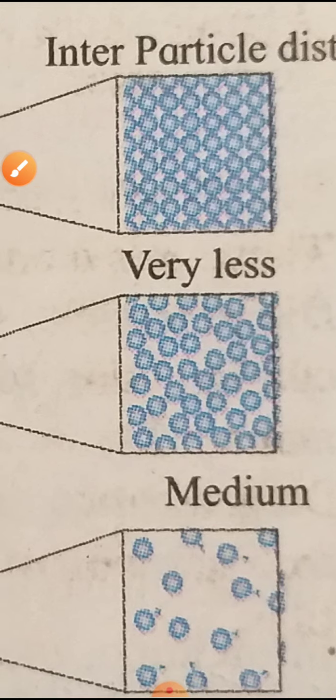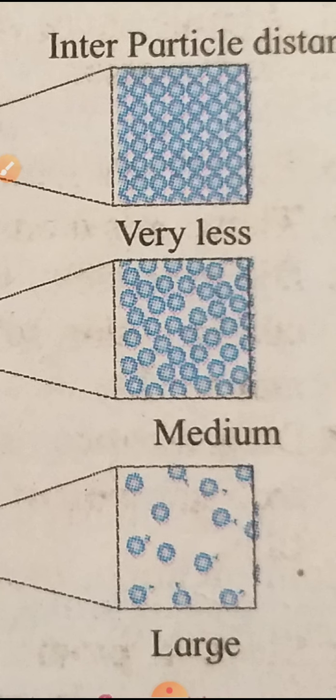In case of solids, these are the particles. The distance between the two particles in the solid is very less, means they are very closely packed. Therefore, if the distance between the two particles is very less, their force of attraction, means intermolecular forces, are there. The intermolecular force between the particles is strong, and therefore it has a high strength of force.